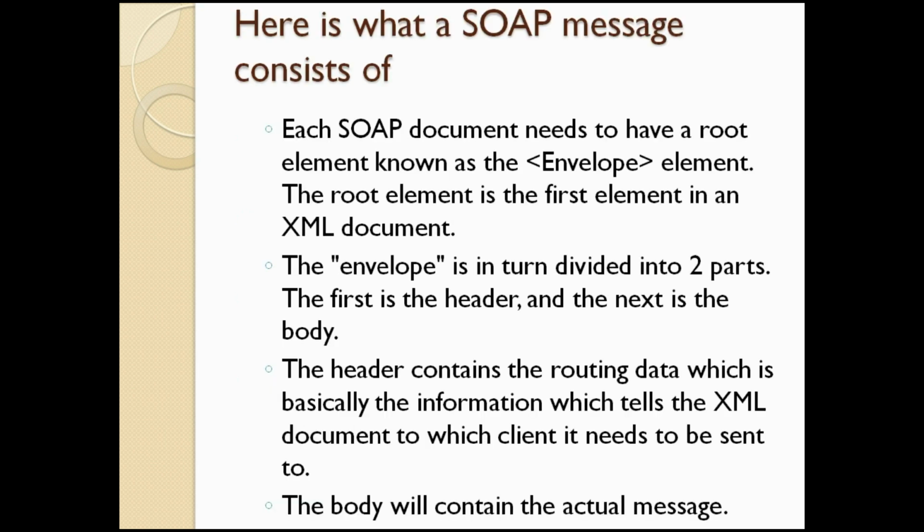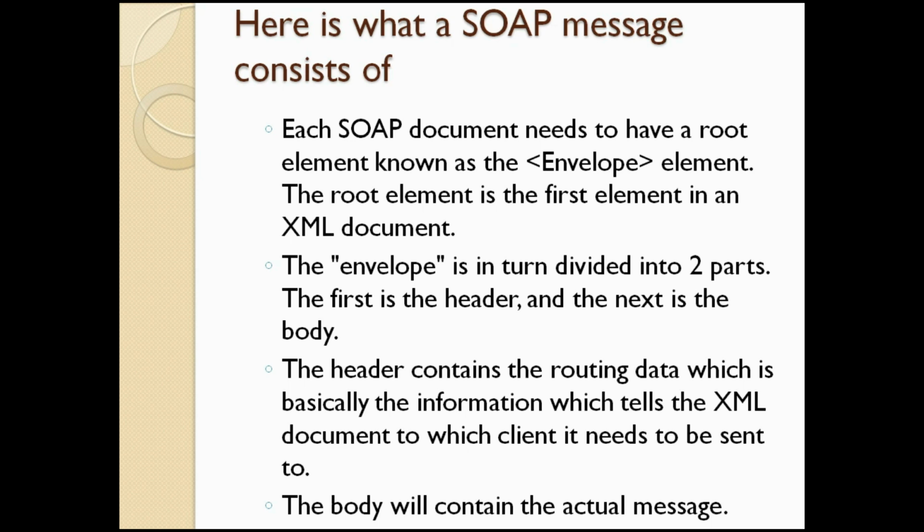Each SOAP document needs to have a root element called Envelope. The root element is the first element in an XML document, and the Envelope is divided into two parts: a header, and the next one, a body. I'll show you in a diagrammatic representation, then it's easy to understand. A header contains routing data, which is basically the information that tells which client the XML document needs to be sent to. And the body will contain the actual message.